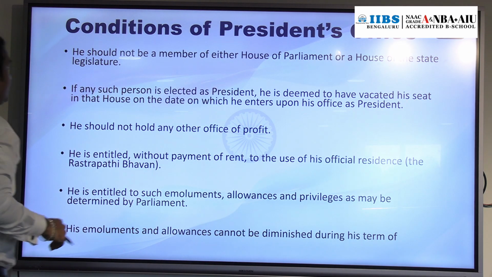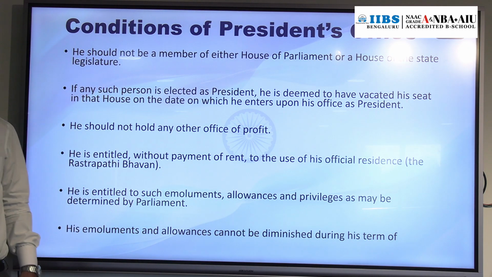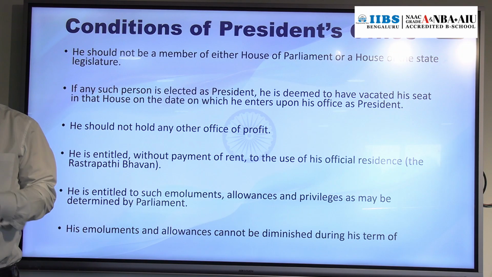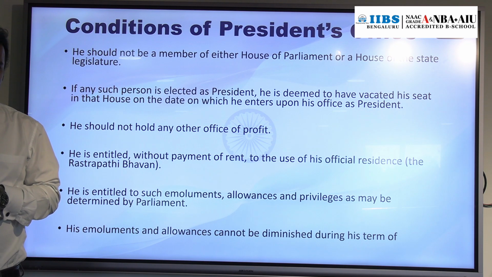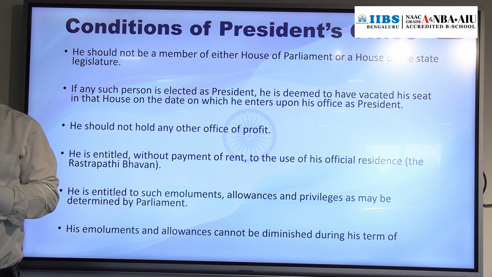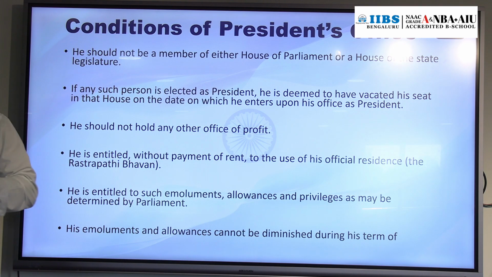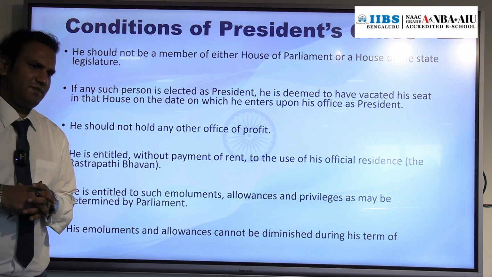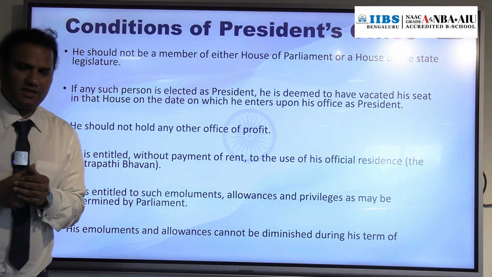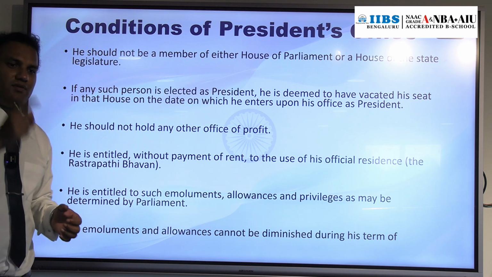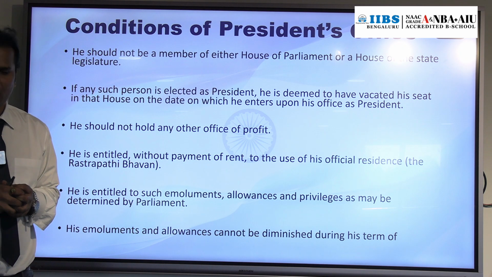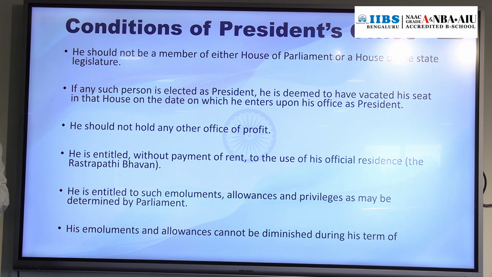Okay, so till now in the President topic we discussed the post of President of India, then the election to the President of India, the election method, the election procedure, then nomination, and also the qualification. So in today's class we will discuss the conditions of the office of President of India as well as the tenure of President of India. First we will discuss the conditions.